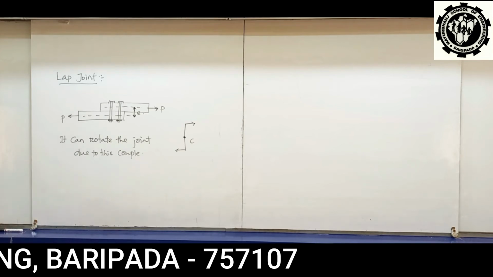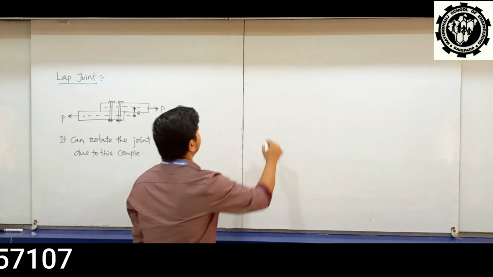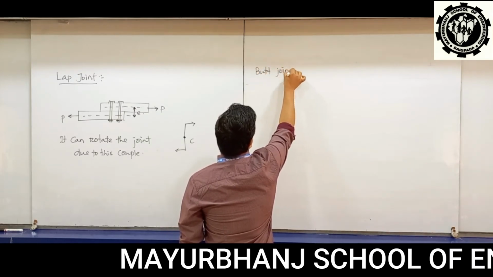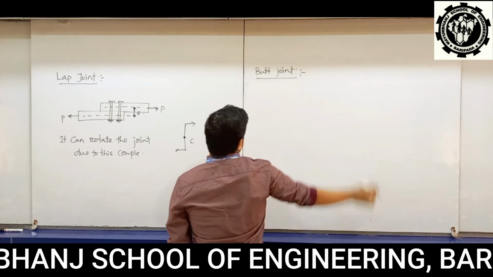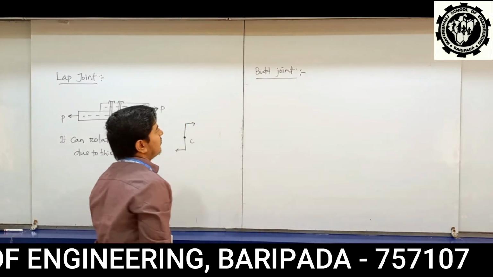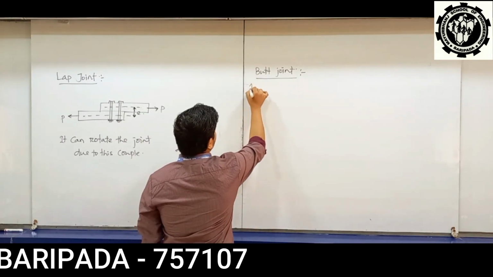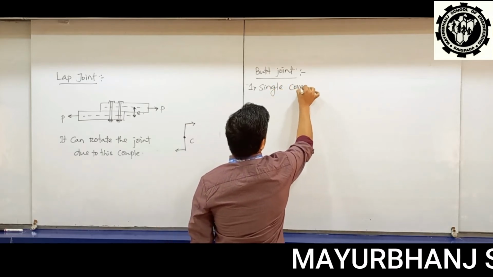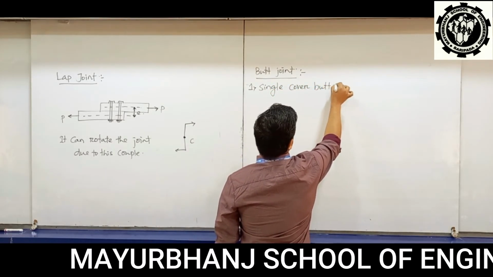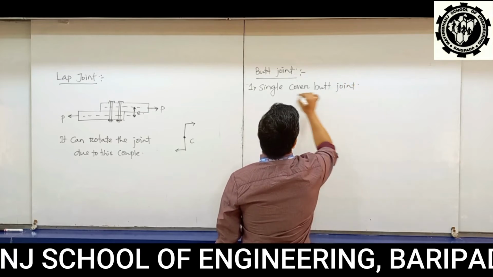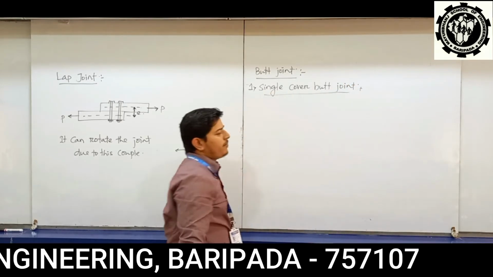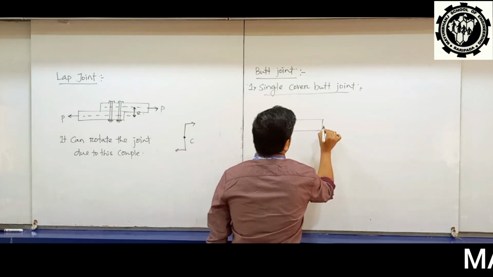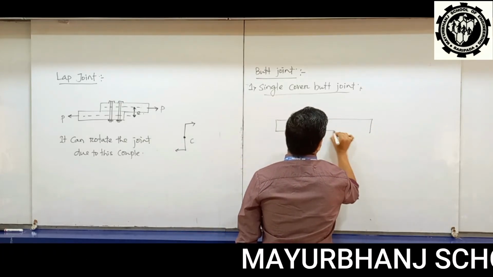Okay. Next, another type of joint is a butt joint. There are two types of butt joint. We have already discussed. One is your single cover butt joint. Single cover butt joint means only a single cover plate is used. There are two main plates. This one is a main plate. This is the other main plate.